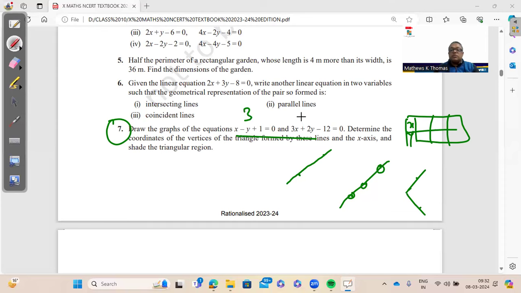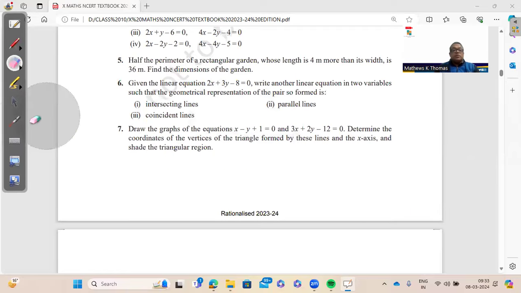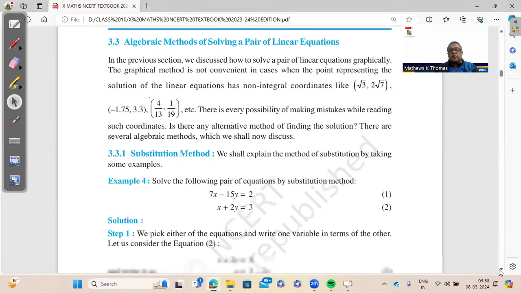For each line, you will take 3 points. And then you have to shade the triangle that is formed with the x-axis. This is the triangle that is going to be formed with respect to the x-axis. If it was the y-axis, then this would have been the triangle. So read the question whether you have to shade the triangle with respect to the x-axis or y-axis. So question number 7 is important.